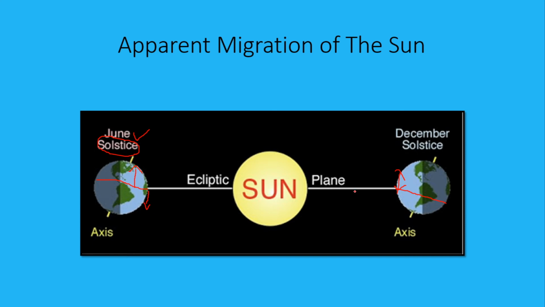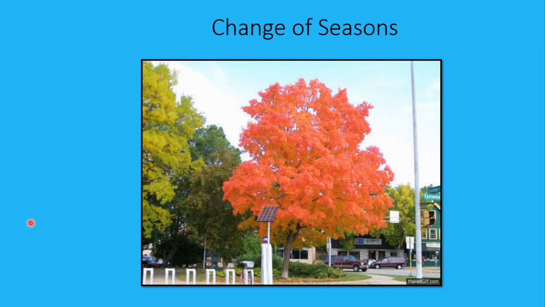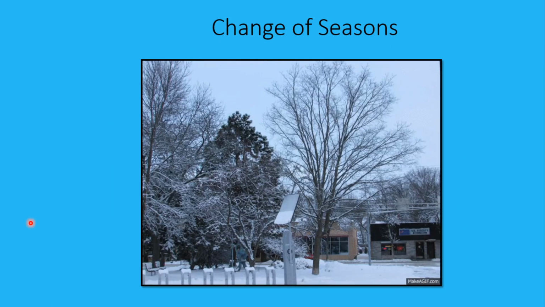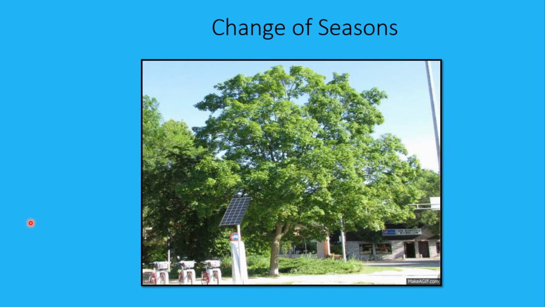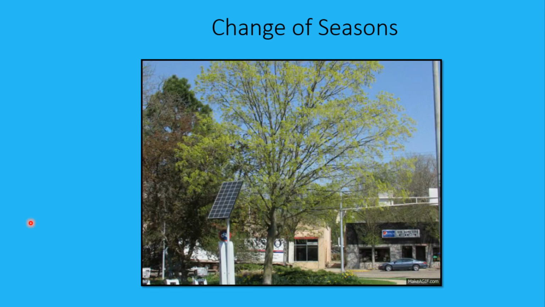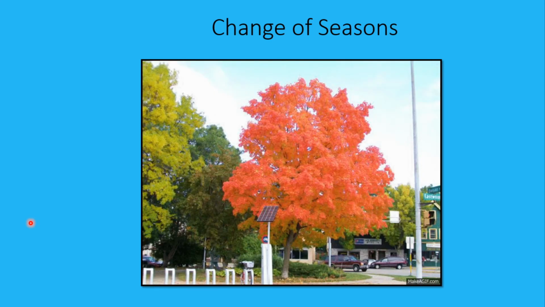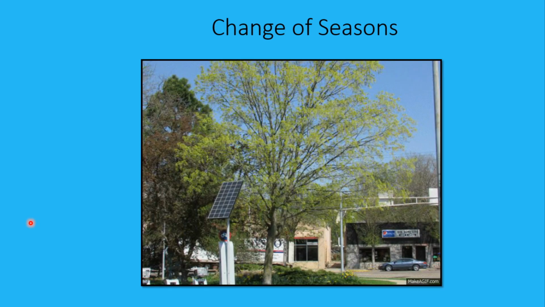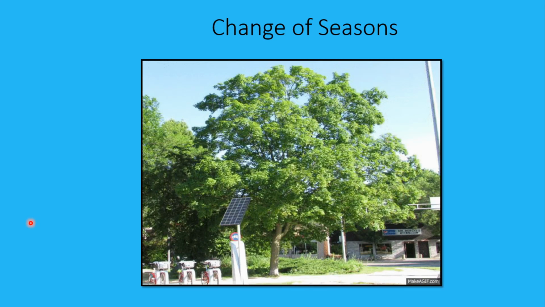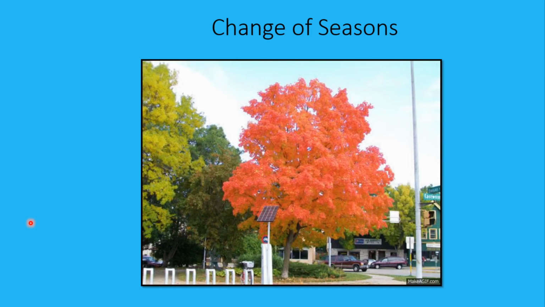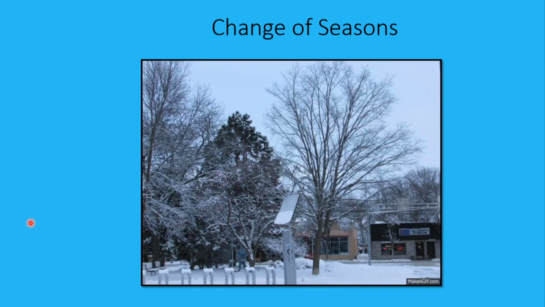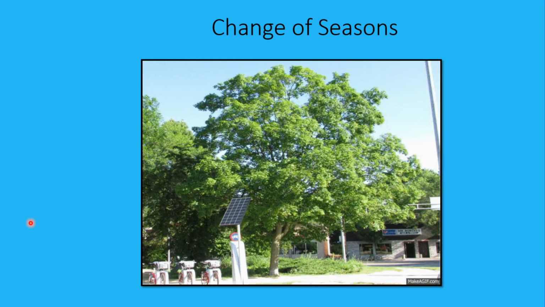And because of this movement of the sun, change in seasons occurs. Now have a look at this picture. The same tree is shown at different seasons: winter, autumn, summer, spring. So these are the 4 major seasons, and how do they occur? That is what we are going to learn in the next slide.